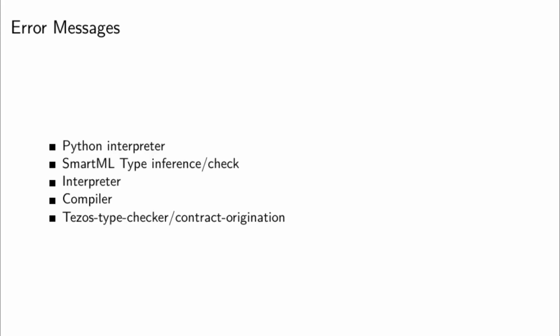And then there are the worst ones, the Tezos type checker and contract origination errors. We want to avoid those at all costs. So if we get one of those, we consider that it's a bug in the compiler, but it can still happen.